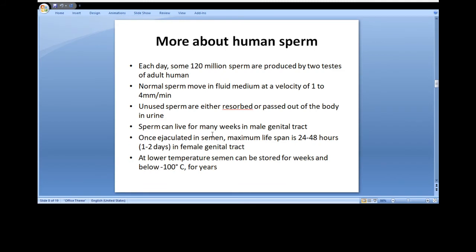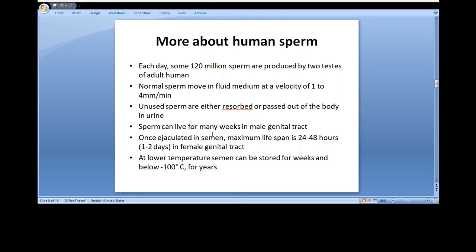Some more facts about human sperm. Each day, some 120 million sperm are produced by the two testes of an adult human. Normal sperm move in fluid medium at a velocity of 1 to 4 millimeters per minute. The unused sperm are either resorbed or passed out of the body in urine.